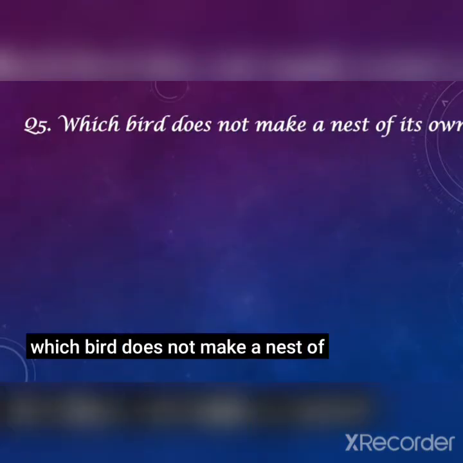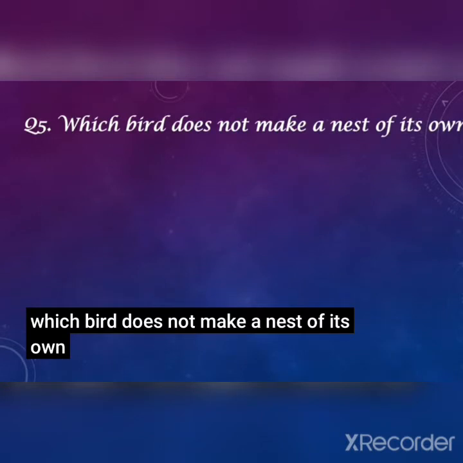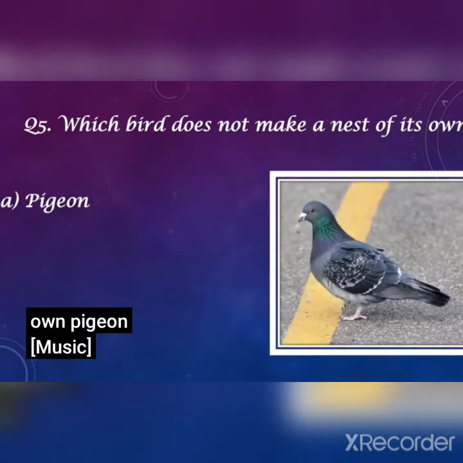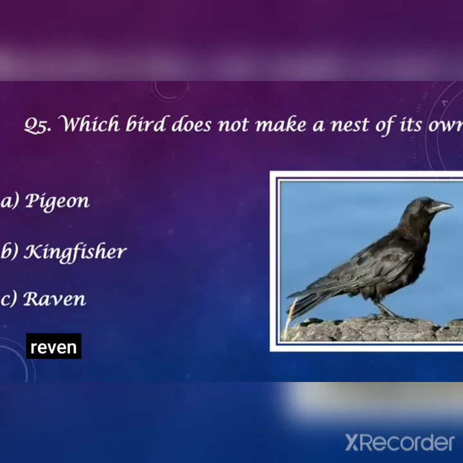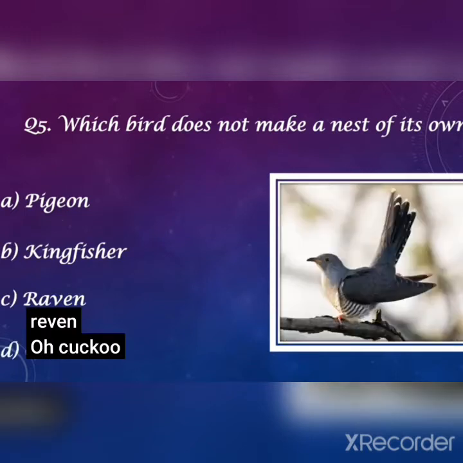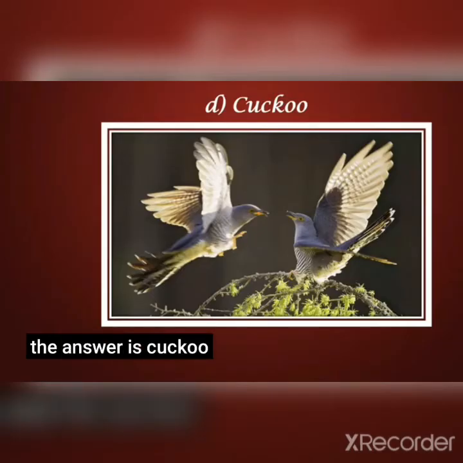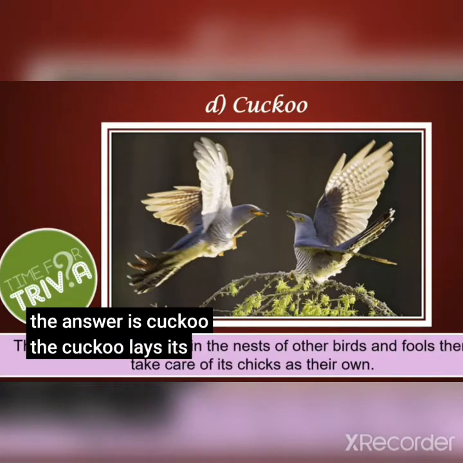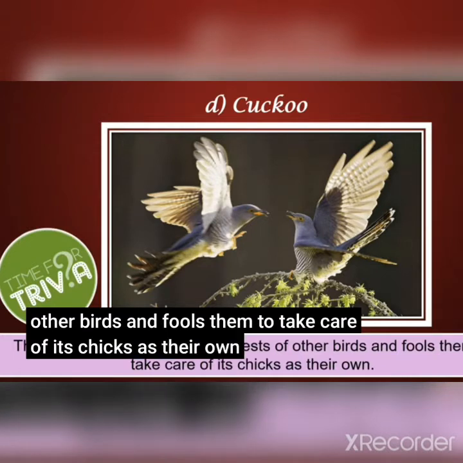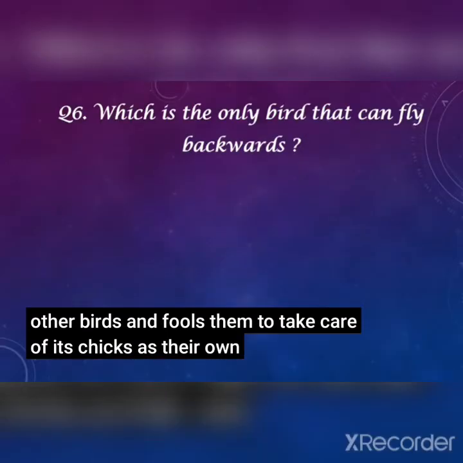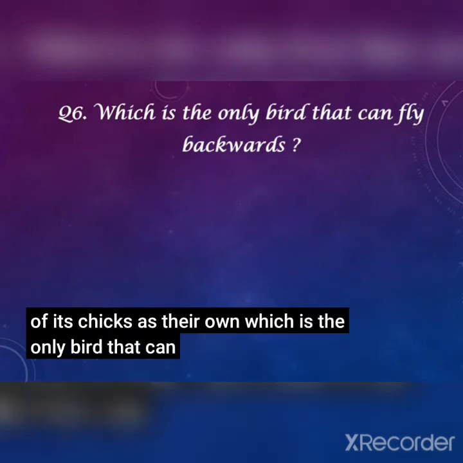Next, which bird does not make a nest of its own? A. Pigeon. B. Kingfisher. C. Raven. And D. Cuckoo. Answer is cuckoo. Cuckoo lays its egg in the nest of other birds and leaves them to take care of its chicks as their own.